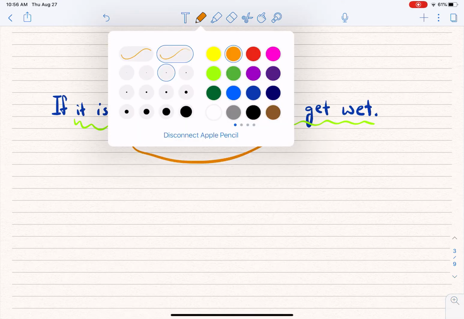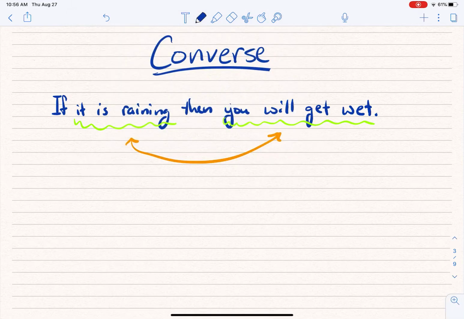So a converse can't be anything on its own. You can only have a converse of a statement. You can't say, hey, this right here all by itself is a converse. A converse is basically saying it's the opposite or the flipped around version of a conditional. And so right here it says, if it is raining, then you will get wet. All right? So the converse would be if. Now this is where it gets a little bit weird because we might have to change the verb conjugation a little bit. We might have to just alter it just a little bit. Instead of saying if you will get wet, because that sounds a little bit weird, maybe say if you got wet. You know, we want to be careful about it. If you get wet.